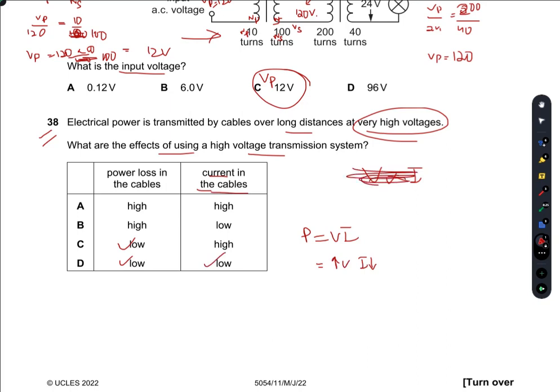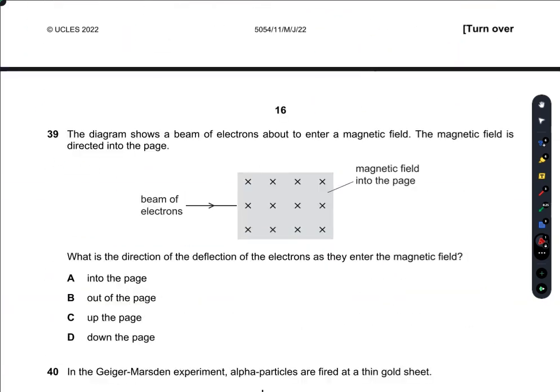So question number 38, D is the right option, I guess. Yes, this is true. When the voltage is high, the current would be low because V is equal to IR. Now there is high voltage, which means there is greater resistance. Greater resistance means low current. So D would be the right option.